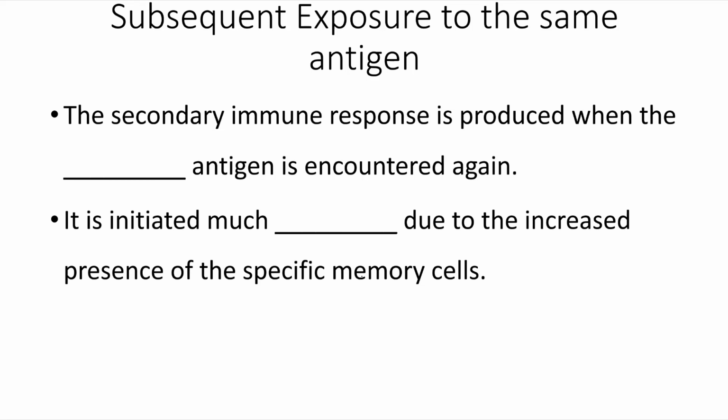So our secondary immune response is produced when the same antigen is encountered again. It is initiated much faster due to the increased presence of the specific memory cells. These are white blood cells that recognize and remember that antigen.